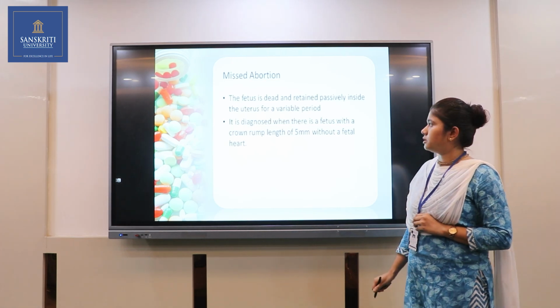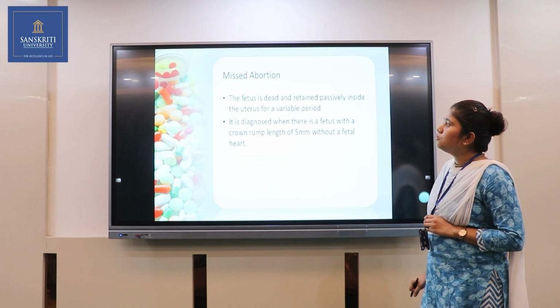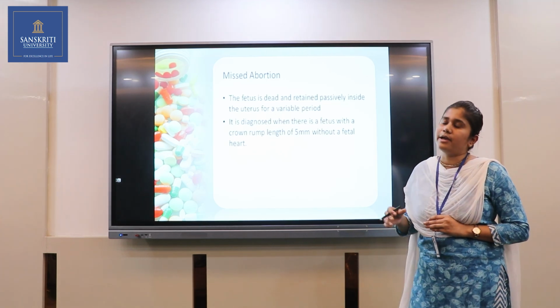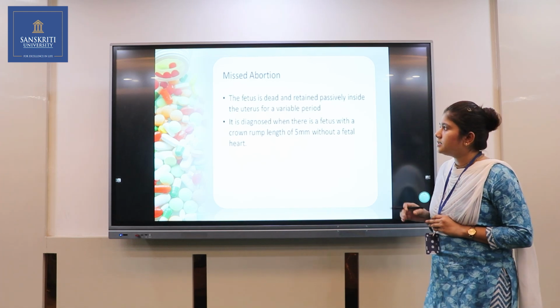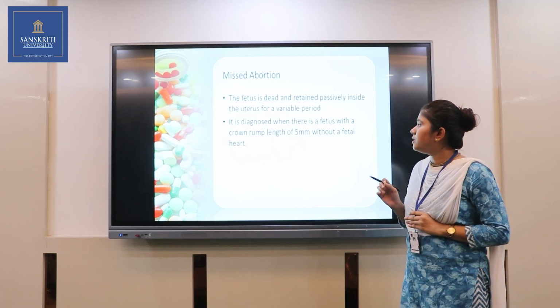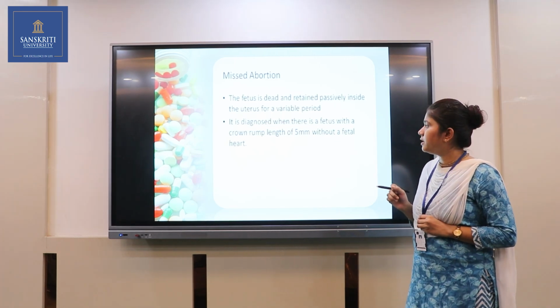Next one is a missed abortion. The fetus is dead and retained passively inside the uterus for a variable period, meaning the fetus is not alive and remains inside the womb. This is called the missed abortion. It is diagnosed when there is a fetus with a crown-rump length of 5 mm without fetal heart.